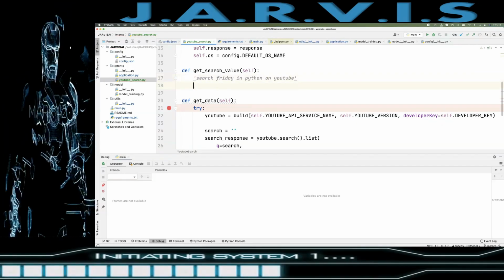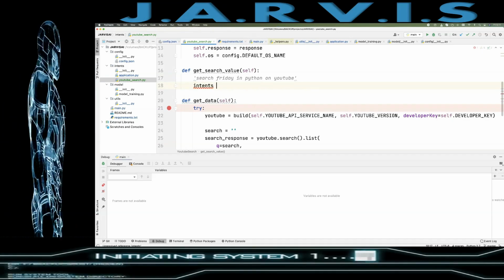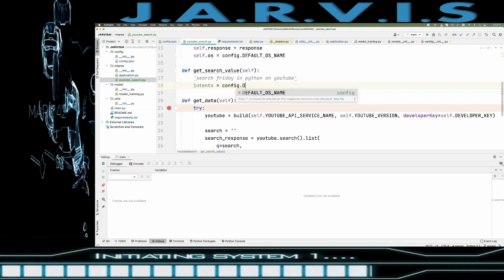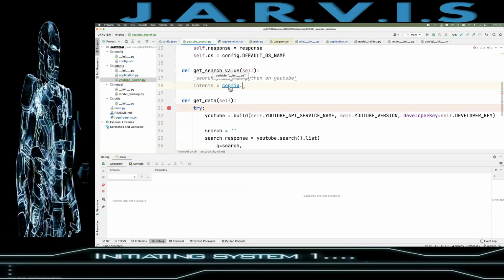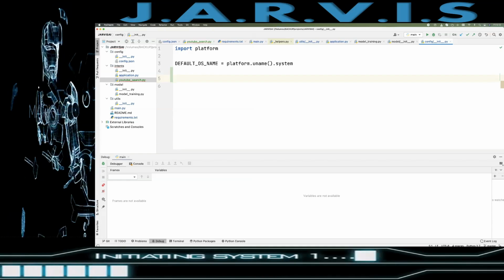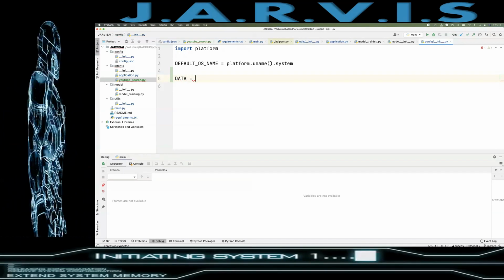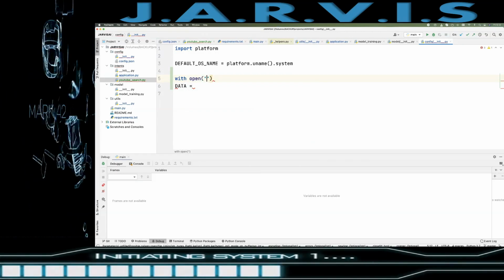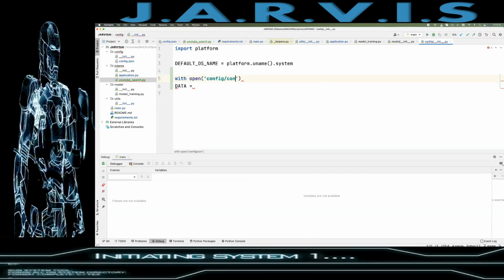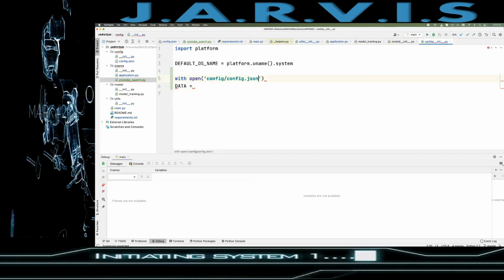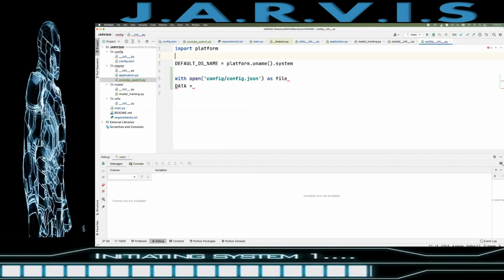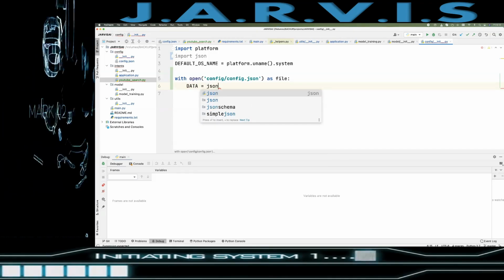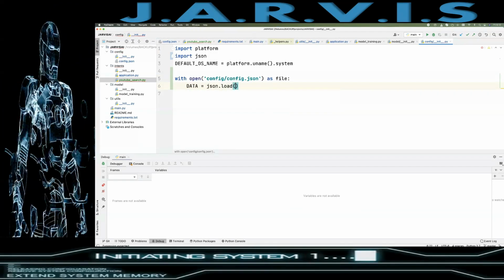So in the YouTube search, how can I have it? First, intent equals to config dot data. Let me create it here: data equals to, with open config, then config dot json as file, then import json, and then we will have json dot load this file.